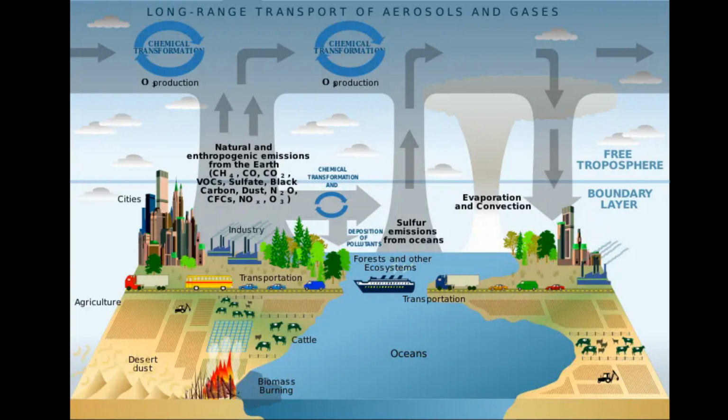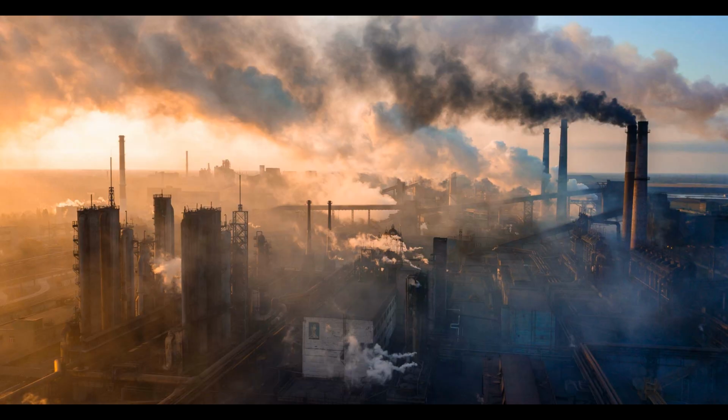Acid rain. Air pollutants like sulfur dioxide, SO2, and nitrogen oxides, NOx, can combine with moisture in the atmosphere to form acid rain. Acid rain has detrimental effects on soil quality, freshwater ecosystems, and infrastructure like buildings and statues. Part 3. Combating air pollution.